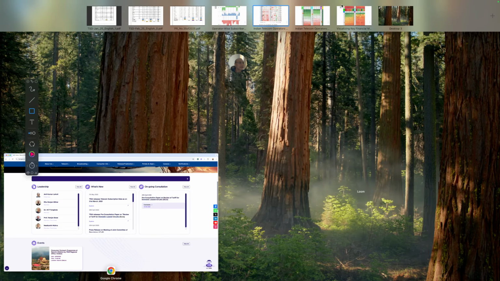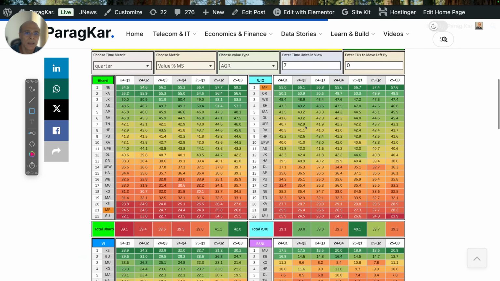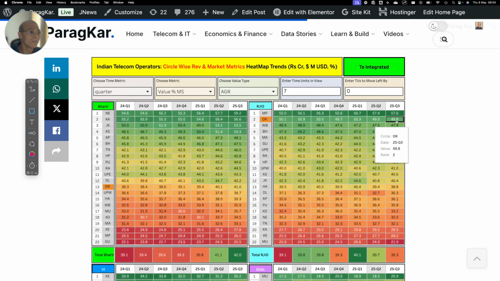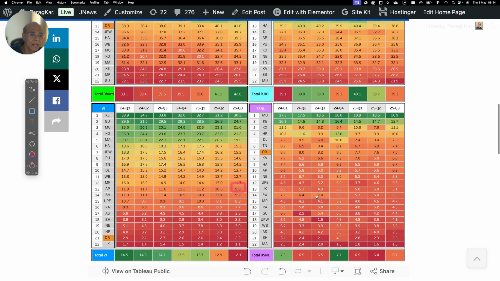Now, let's go to that revenue share metric in Orissa, and let's see where Orissa stands. Orissa is also a very important circle as far as Reliance Jio is concerned, because Reliance Jio has almost 50% market share. Bharti has around 41% market share. And then Vodafone Idea is a very weak circle, 2.2% market share. For BSNL, it is an important circle.